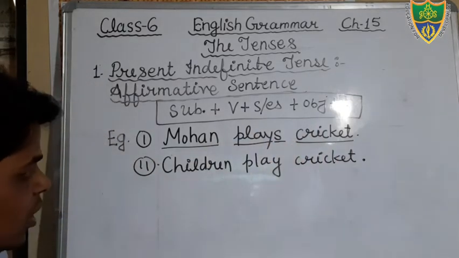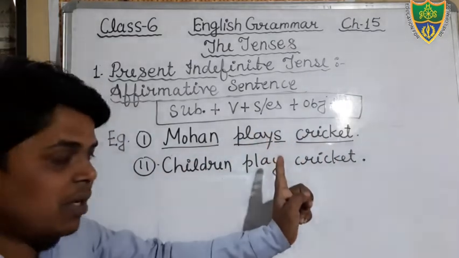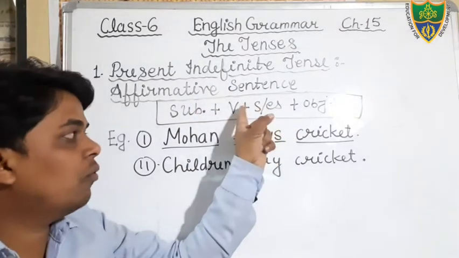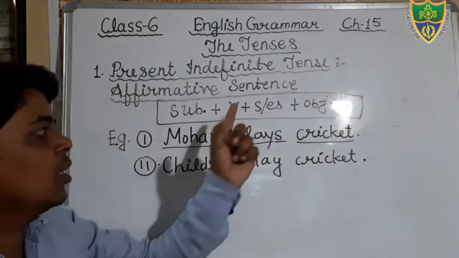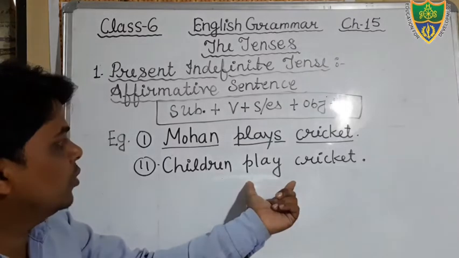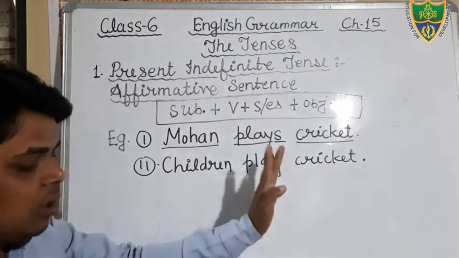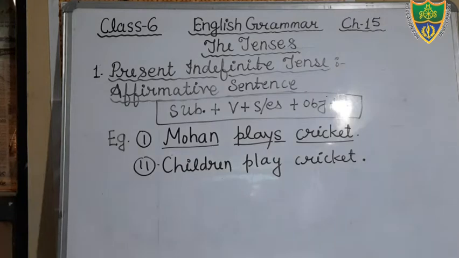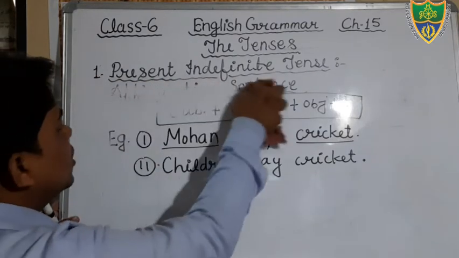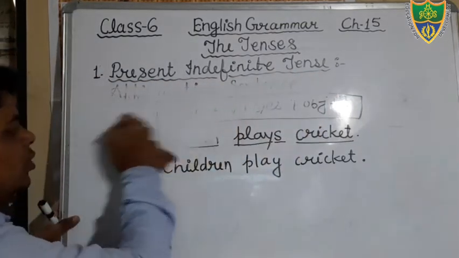So students, one thing is common that you have to remember: if your subject is singular, then you will add S or ES to the verb. If your subject is plural, then you will not add S or ES to the verb. You have all written it, no need to write again. Those who did not write, they can write. And now today we will discuss the negative structure and interrogative structure of present indefinite tense. Okay students, I am going to erase it. I hope that you all have understood.